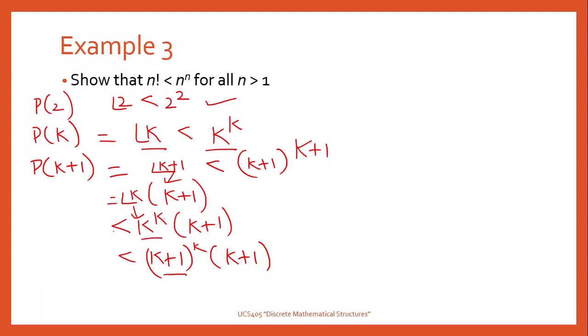So we can write this, which is less than k plus 1 raised to power k plus 1, because here base are same, we have added the powers. So we can write that P of k plus 1 is true. Hence, by principle of mathematical induction, we can say that factorial n is less than n raised to power n for all n greater than 1.